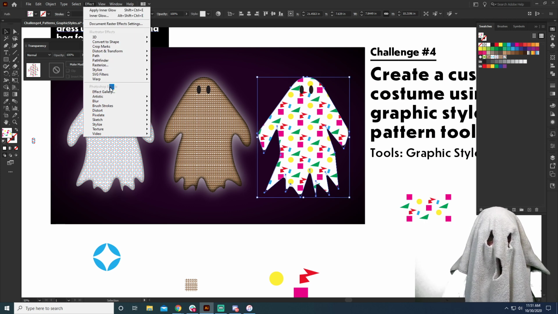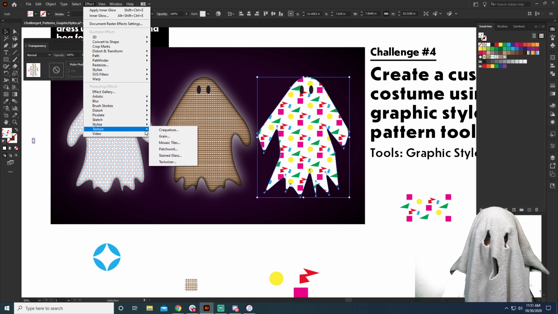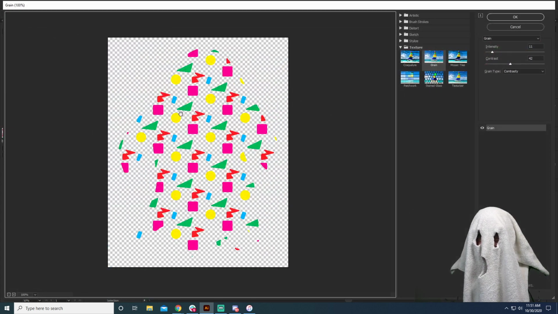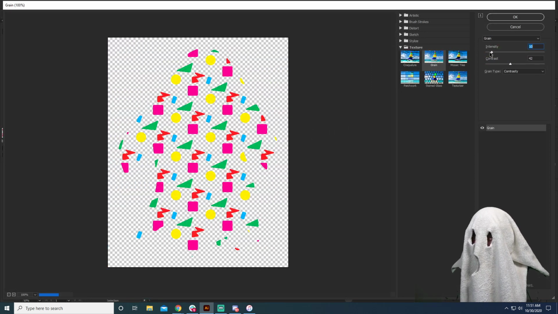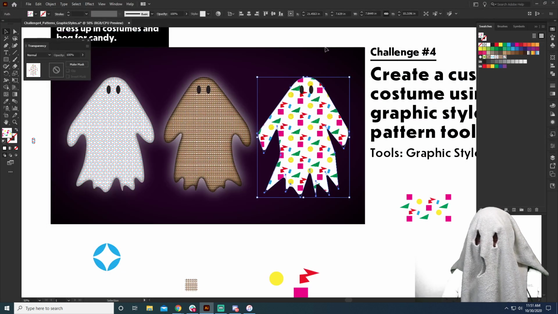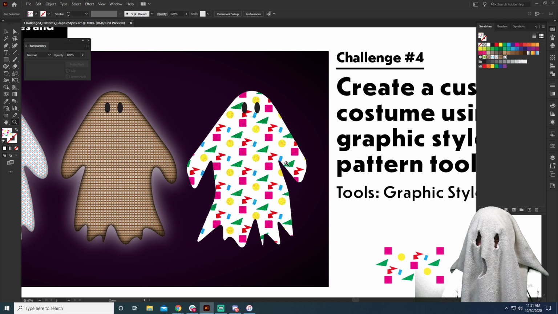We're going to go to Effects. Let's do Texture and add some grain. So it's going to add some grain to these. Ooh, that's kind of cool. Let's do some good grain. Take the contrast down and hit OK. So now you can see it's added that fun grain.